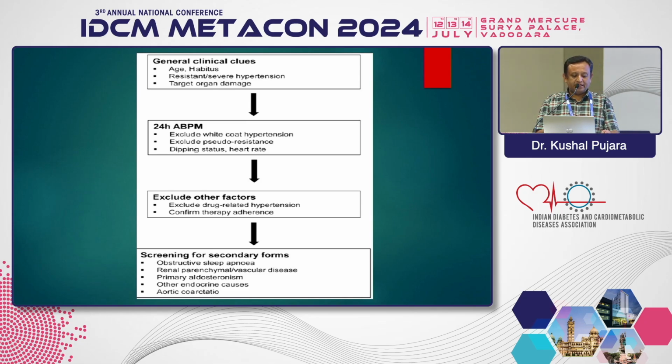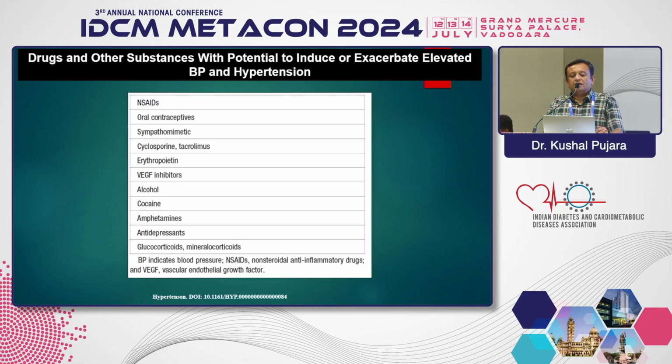If you see here, the 24-hour blood pressure remains a very important tool to decide further. And then, we have to always ask about adherence to therapy. Many times patients come to us and they don't take any medication regularly, and there was one study in the UK which confirmed that patients with resistant hypertension don't take the medication regularly. So adherence is very important to assess before we investigate for a secondary cause.